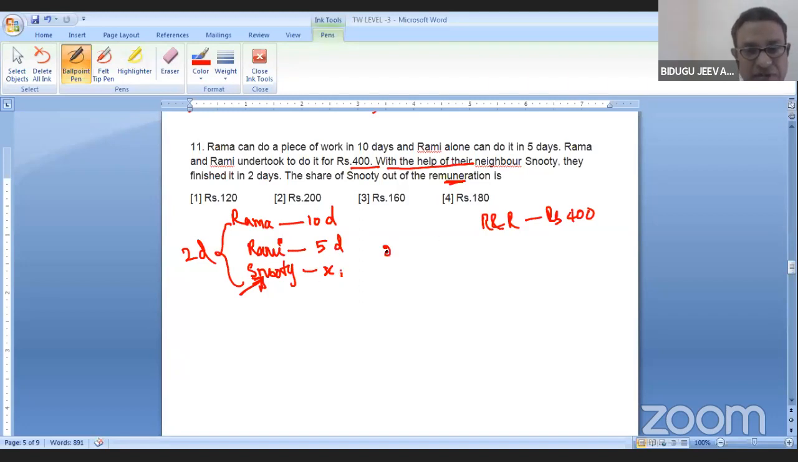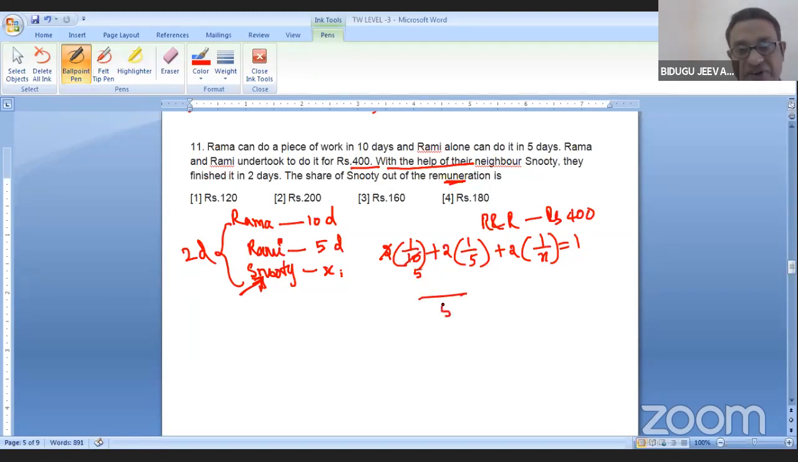How to write? 2 into 1 by 10 plus 2 into 1 by 5 plus 2 into 1 by x is equal to 1. After simplification, you get the value of x. 1 plus 2 is 3 by 5. Sending this to the other side, 2 by 5 is equal to 2 by x. Simple, x is equal to 5. Now, Snooty's capacity is 5 days.